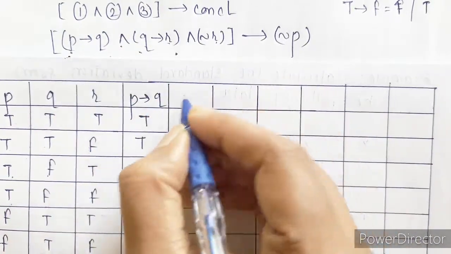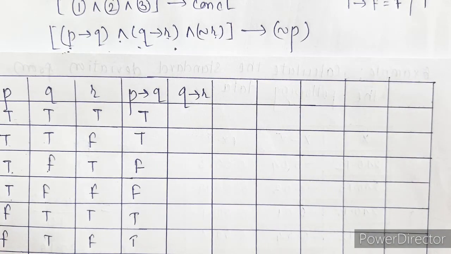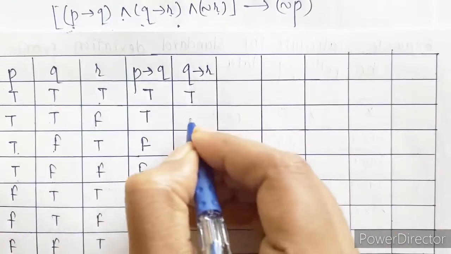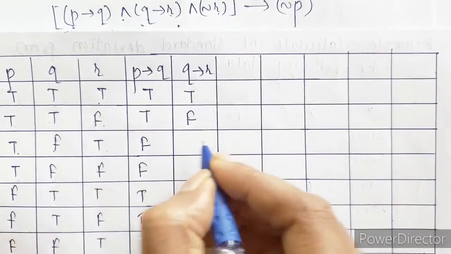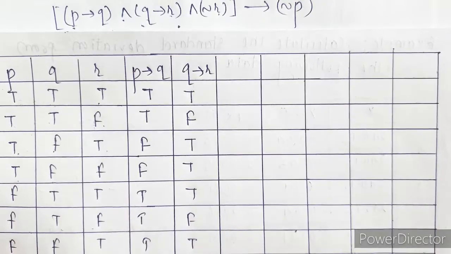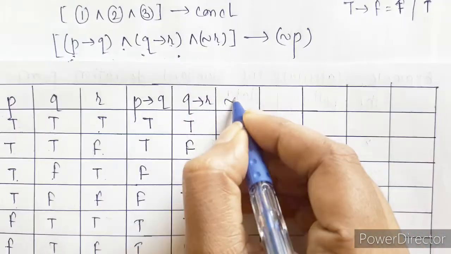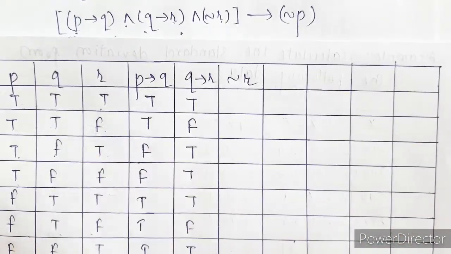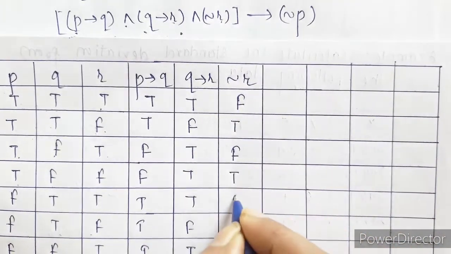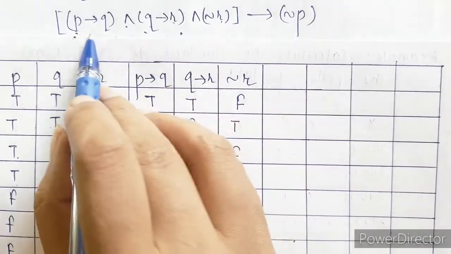Let's go for the next one. It is Q implies R. Again same condition. If first is true, second is false, then only it will be false, otherwise everything else is going to be true. So again we are done with second. Let's go for the next one, that is negation of R. So here we have R, so we just have to write opposite of R: false, true, false, true, false, true, false, and last one is true. So we got all these three.